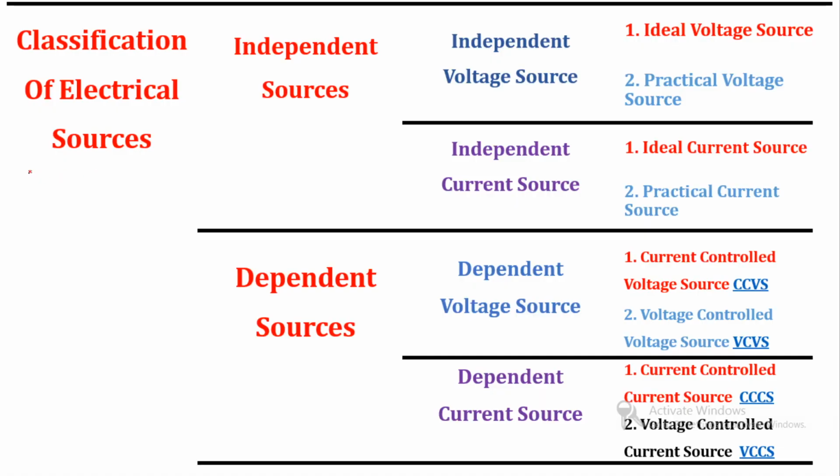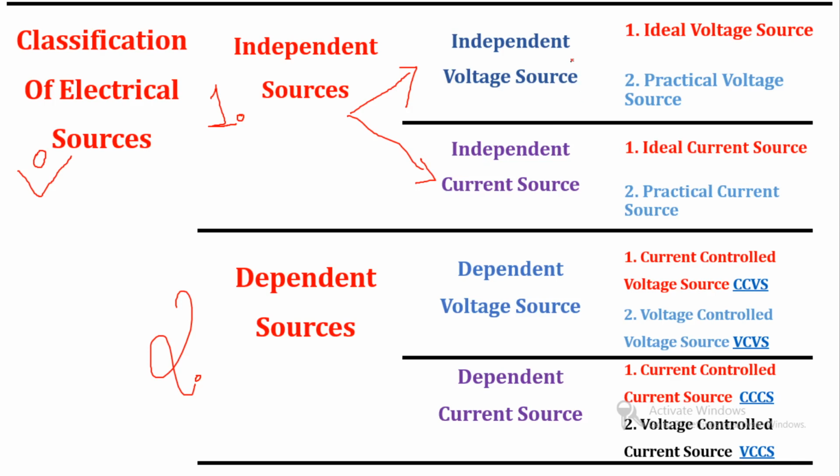So in today's video lecture, we are going to discuss the classification of electrical sources. Basically, there are two types of source classification. First one is the independent source and second one is the dependent source. Now, the independent source is again divided into two components. First one is the independent voltage source, second one is the independent current source.